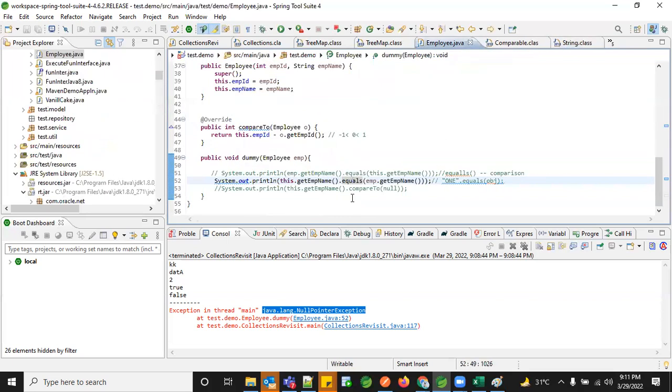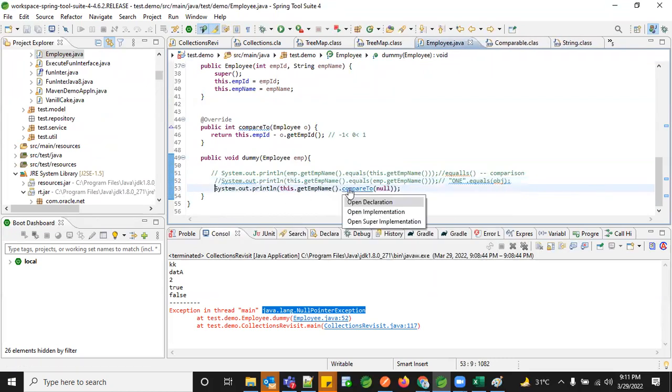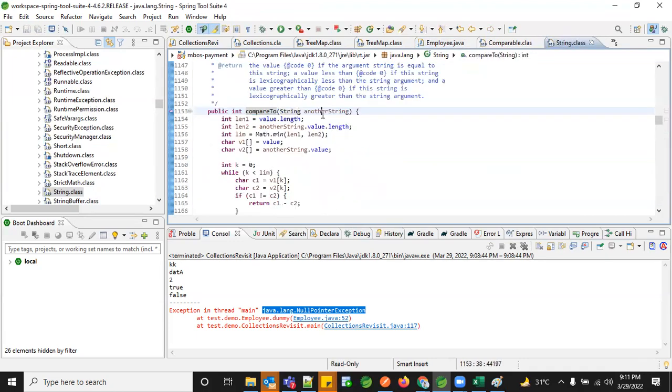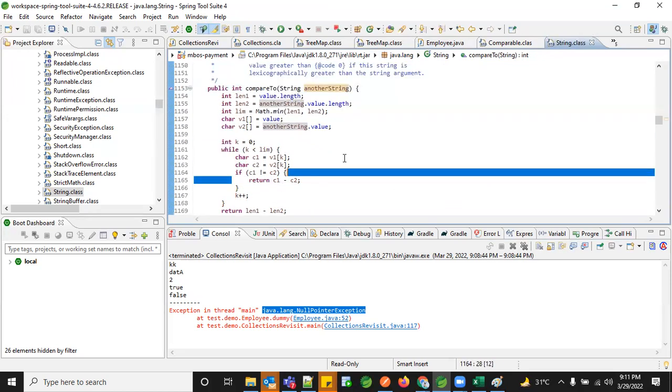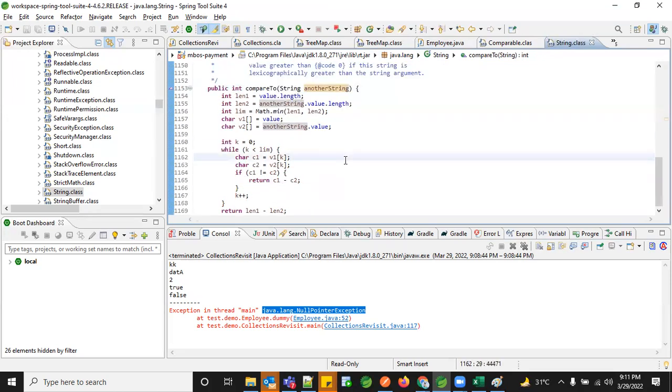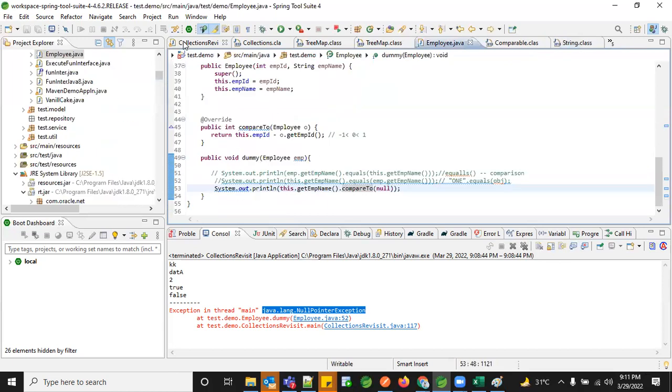It's clear. Okay, let's see now, let's go to the compareTo method. How is the compareTo method actually working? It takes another string and it is not comparing anything. It's internally comparing only the minus. It's basically the length that is being taken care of. Okay, so let's do this one again.